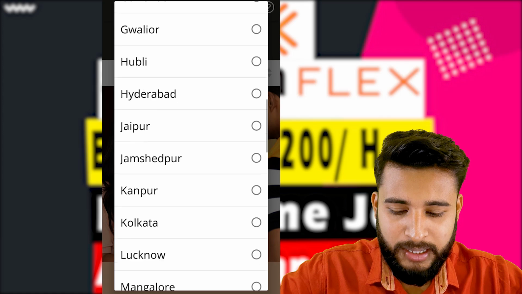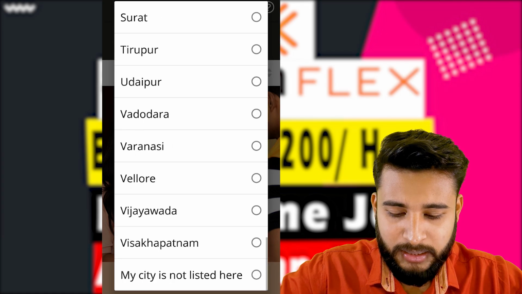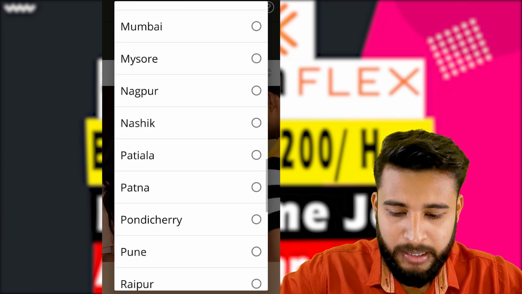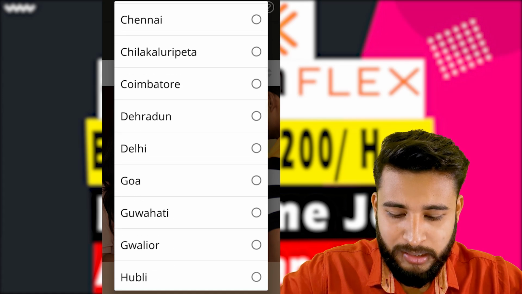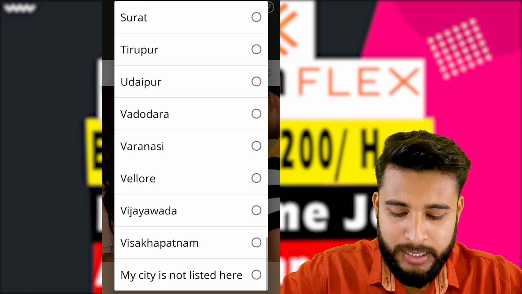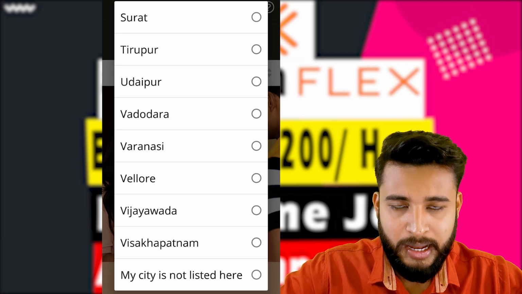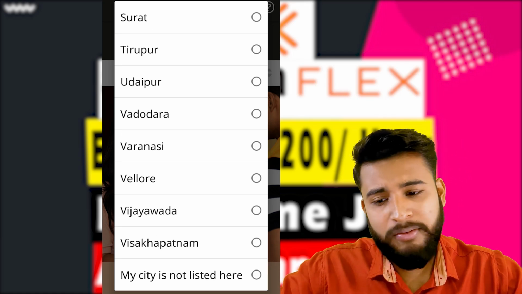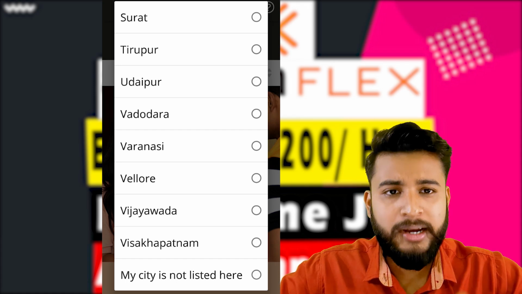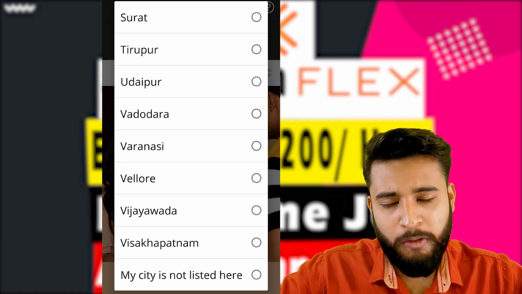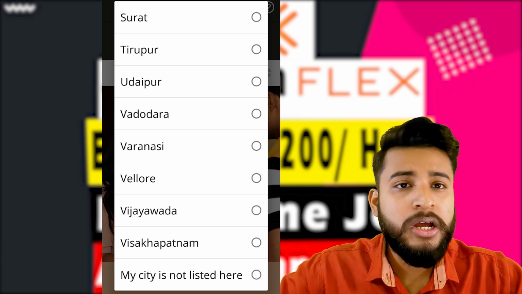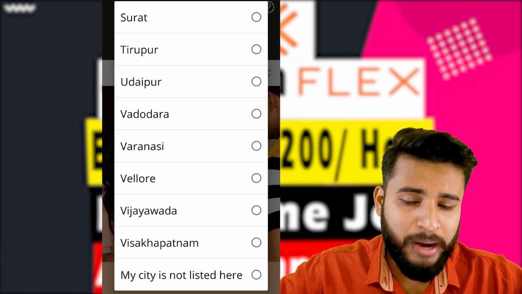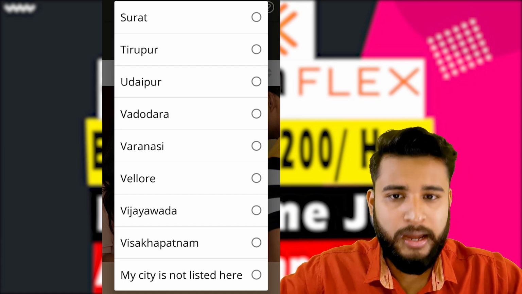And I will tell you one thing: suppose my area is not available in this. Suppose I am from Gorakhpur and Gorakhpur is not available. As you can see, Gorakhpur is not available. So here is an option that my city is not listed here, and I can go further. What it will do is put my profile in a wait list. Then later, when a requirement comes up here, I will get priority, meaning I will be called first. So this is the thing.